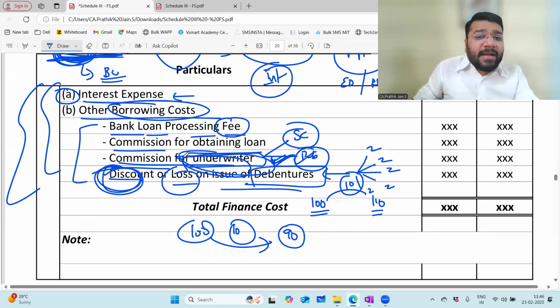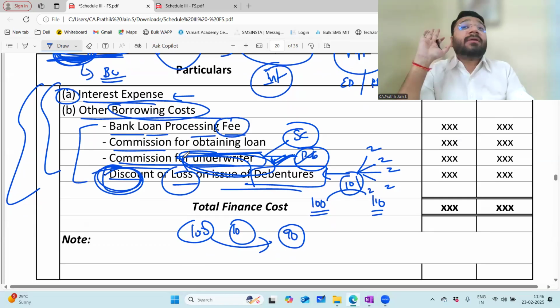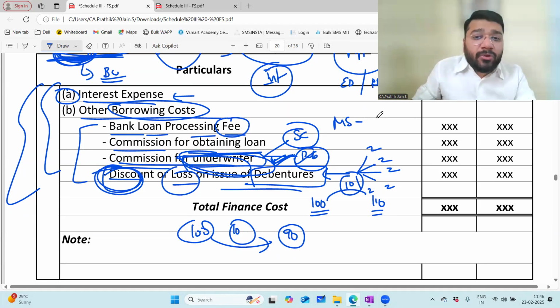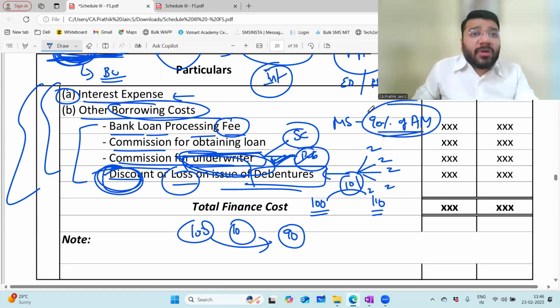Okay, let me clarify this point and get back to you. Primarily, an underwriter is allocated because there is a minimum subscription clause put by SEBI, which is 90% of the application money. If this minimum application money is not received, then you have to refund the entire proceeds you've got. So in that case, you appoint an underwriter. If you feel that a short subscription or under subscription is going to happen, the underwriter comes and fills in the gap.